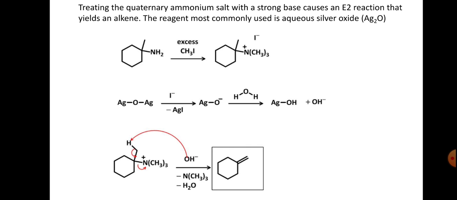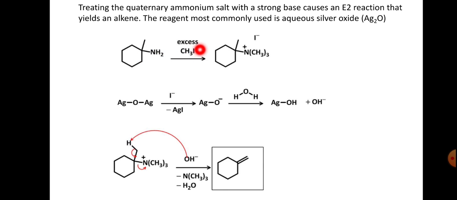Treating the quaternary ammonium salt with a strong base causes an E2 reaction that yields an alkene. The reagent most commonly used is aqueous silver oxide, Ag2O. So this is the leaving group.